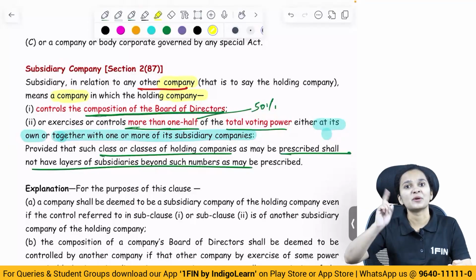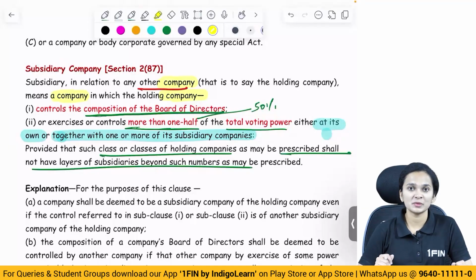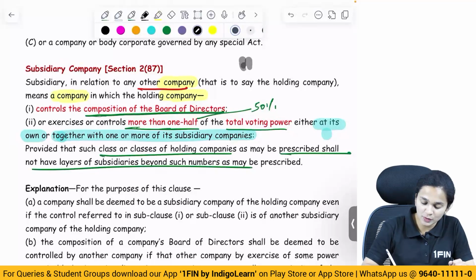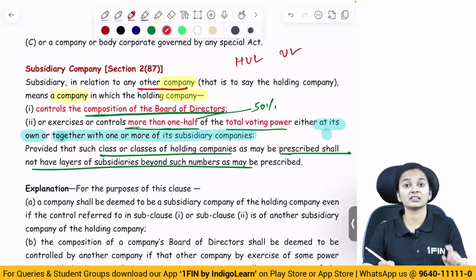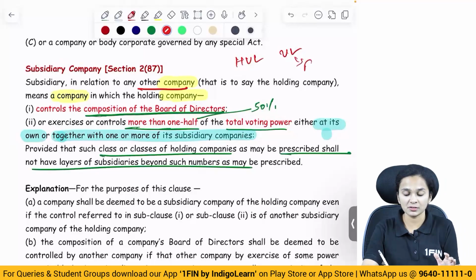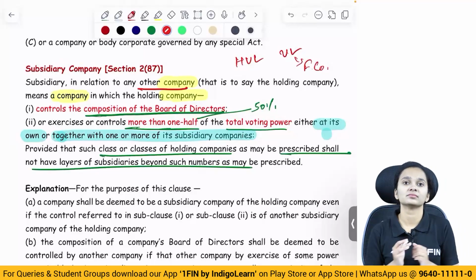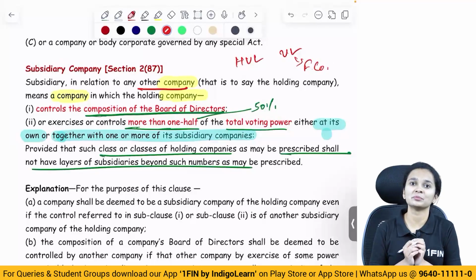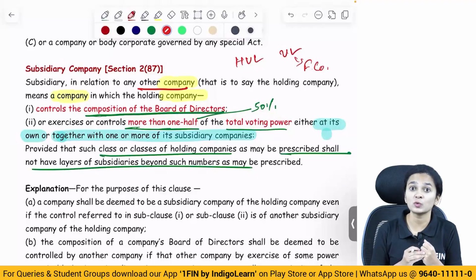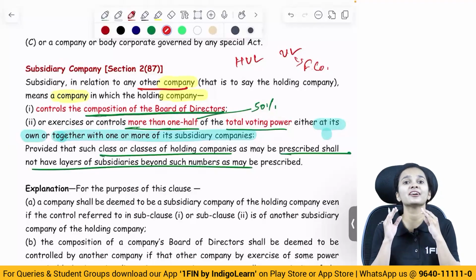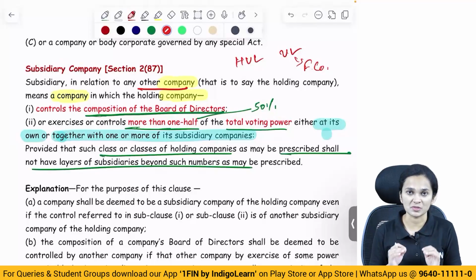But in the example which I had taken when I started with the explanation of subsidiary company, I took the example of HUL and Unilever Limited, wherein Unilever Limited was a foreign company. Now, how can a foreign company become a holding company or a subsidiary company, since the term used in the definition is only company, which excludes a foreign company? The answer to this lies in the explanation.